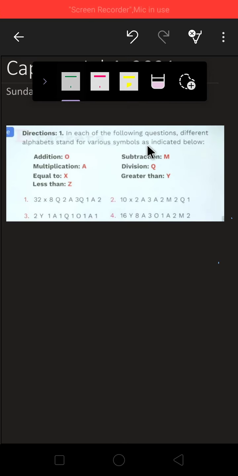In each of the following questions, different alphabets stand for various symbols as indicated below. Addition represents O, multiplication represents A, equal to represents X, less than Z, subtraction M, division Q, greater than. So let us substitute and see which option is right here. So first,